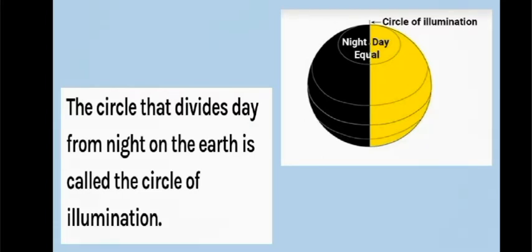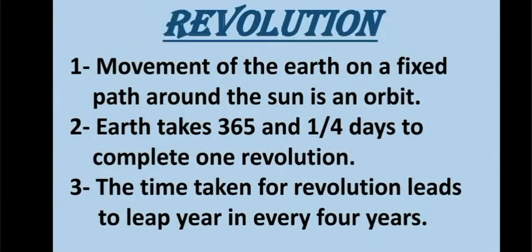Now let's move towards the next topic, that is revolution. So what is revolution? The motion of Earth around the Sun on a fixed path or orbit is called Earth's revolution. The orbital speed of the Earth around the Sun averages about 30 km per second, and it takes 365 and 1/4 days to complete one revolution. This time period is what we call a year.